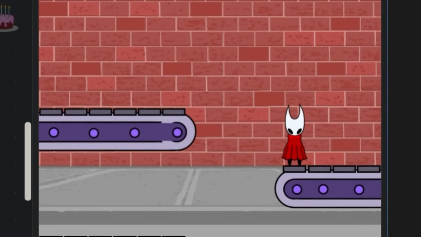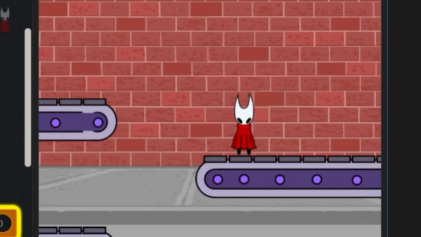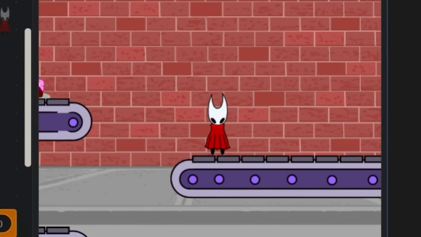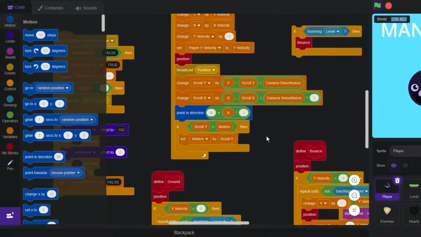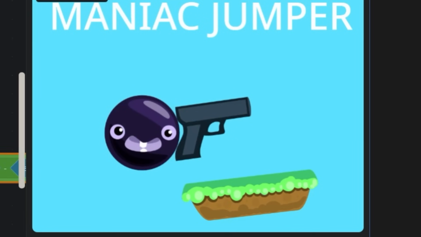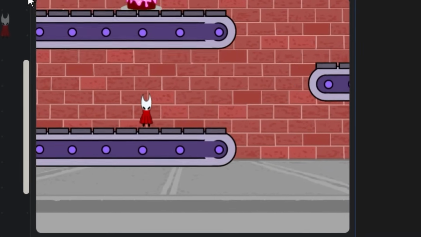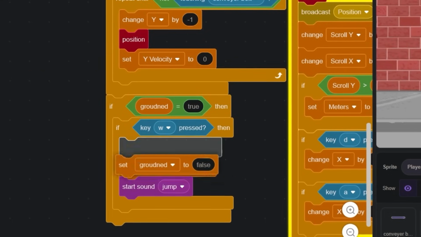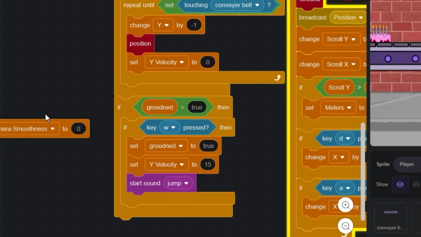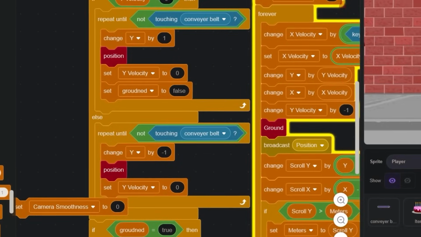Everything was laggy and the cakes and the bombs didn't seem to want to follow the scrolling scripts like they're supposed to. So I quickly copied some of the code from my game that I made in another video, Maniac Jumper, and used it to fix the bugs in this game. And that kind of fixed the bugs, but yeah, I can jump through the floor. So I created a grounded variable, and that should stop the phasing, at least for now.